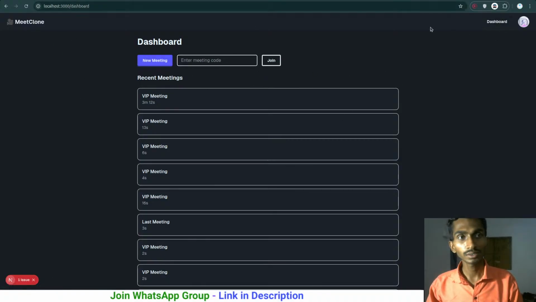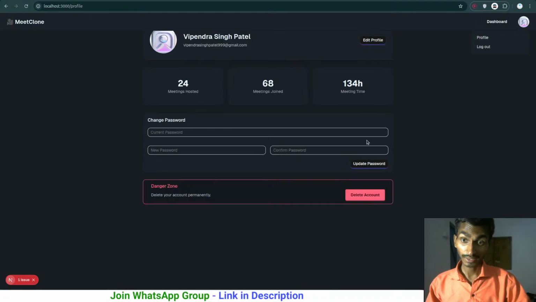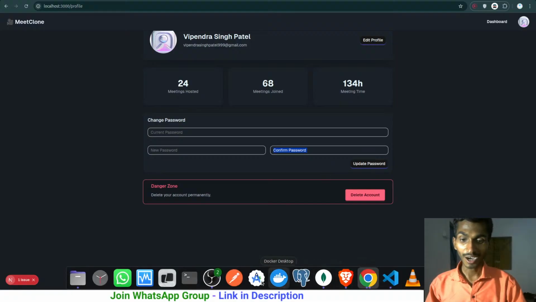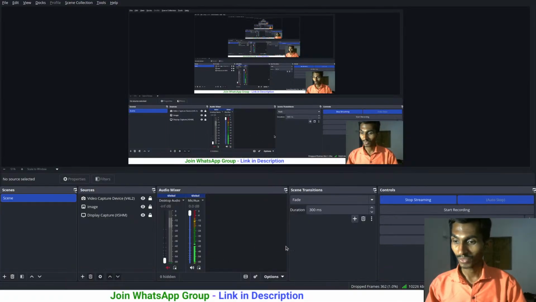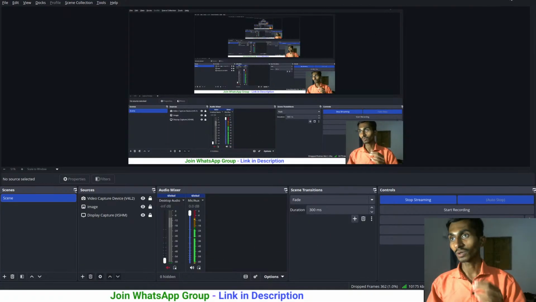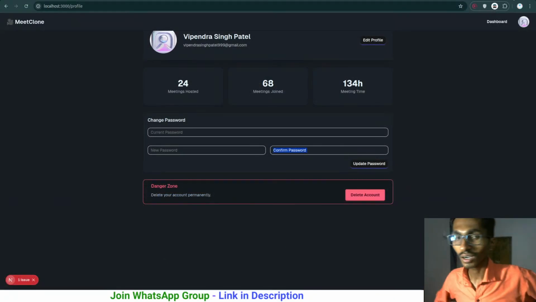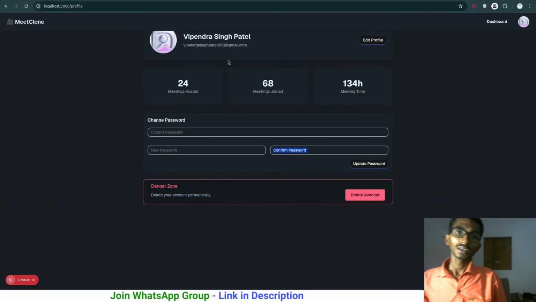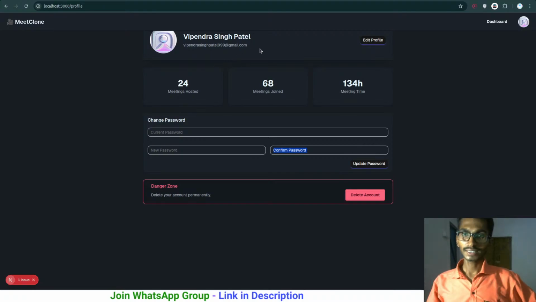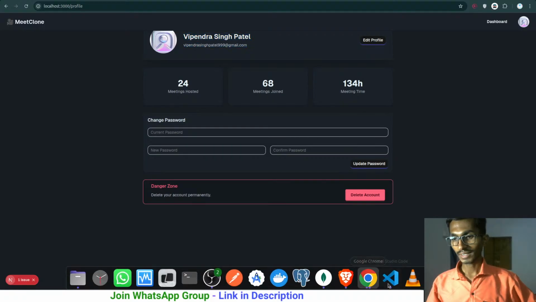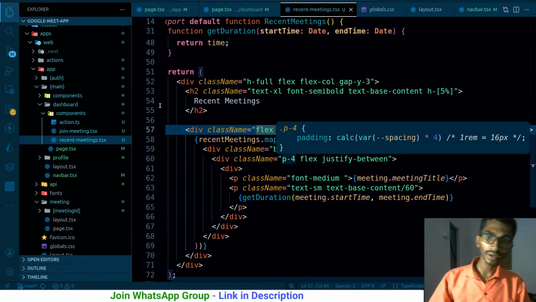Dashboard looks like this. If I go to the profile, this sort of looks like this. Can change these things. I need to have a cancel button over here. How long has it been anyway? 59 minutes. We are supposed to be working on this for half an hour more. Cannot. Well, that's a problem here. The problem is that it needs to have some padding at the top. So the profile needs to have some padding here now.